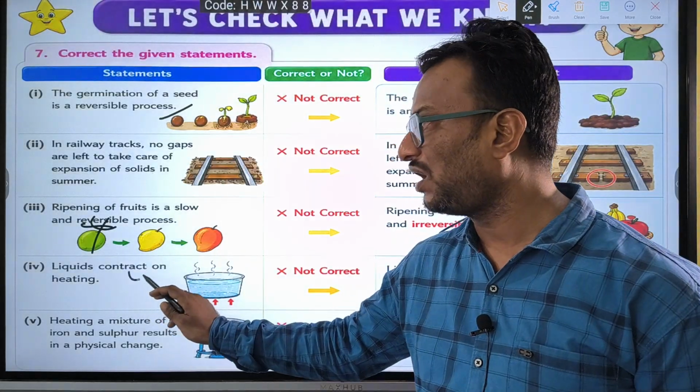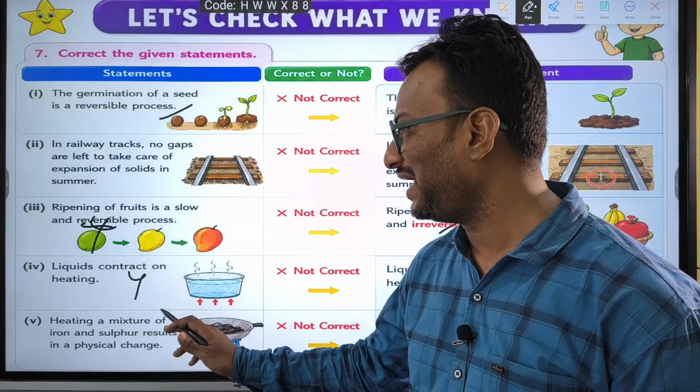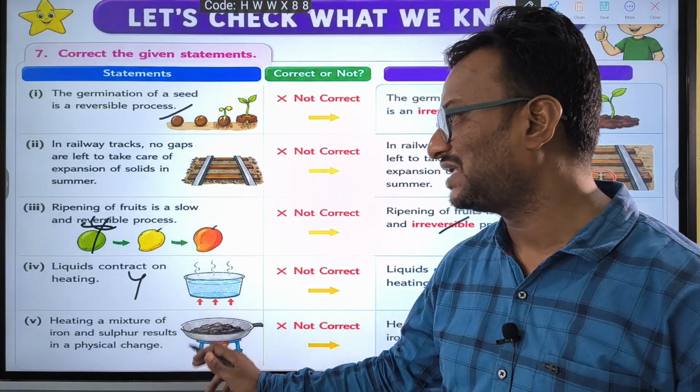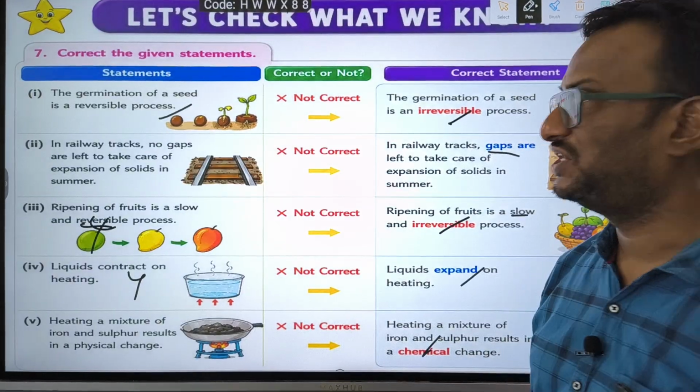Liquids contract on heating. No, they expand on heating. Heating a mixture of iron and sulfur is a physical change. No, it is a chemical change.